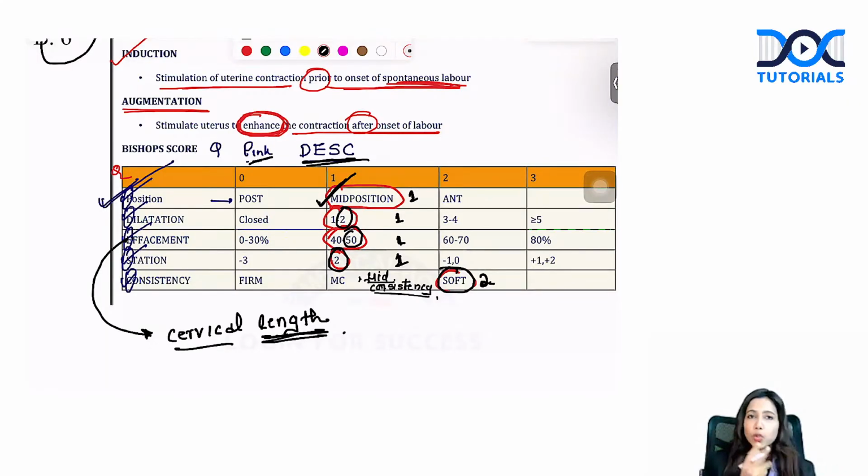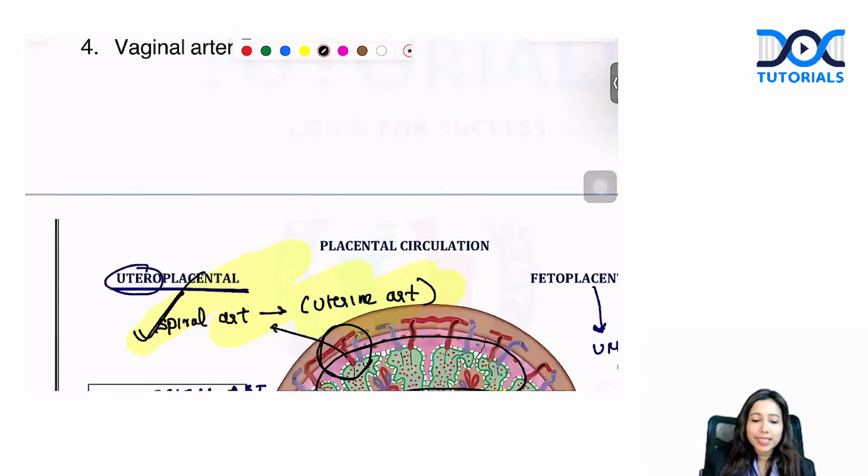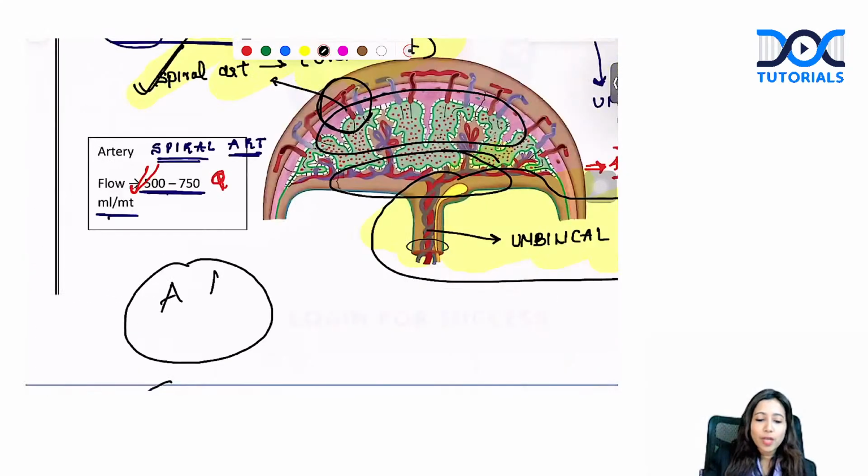And usually there are two arteries and one vein. Which vein is left behind? It is the left vein which is left behind, whereas the right is going to regress. So the umbilical cord will look something like this. You have two arteries and one vein, and it is usually the left vein.